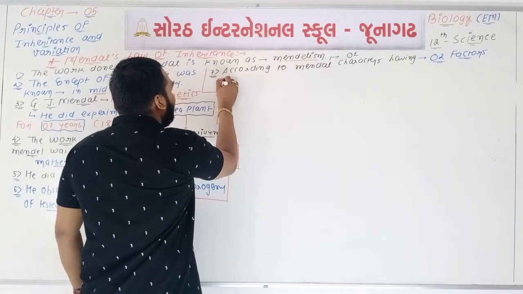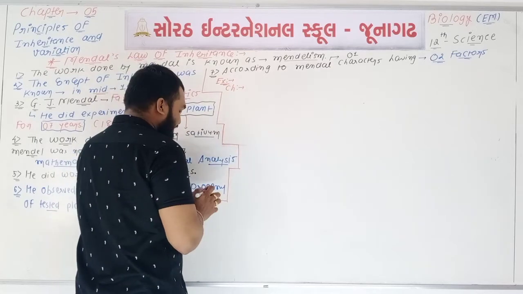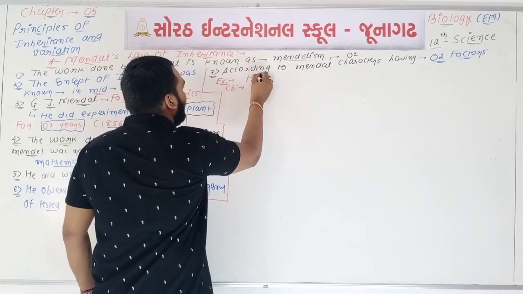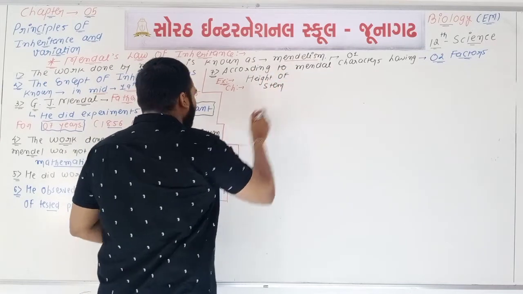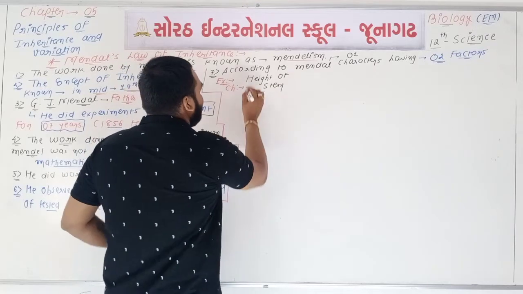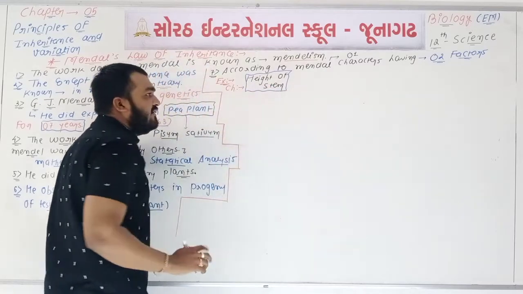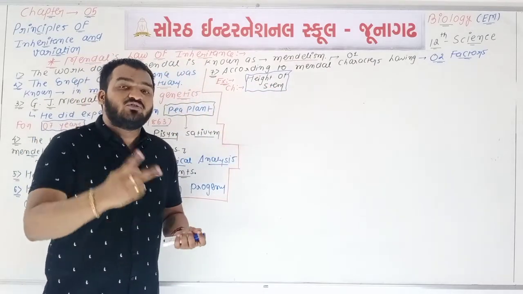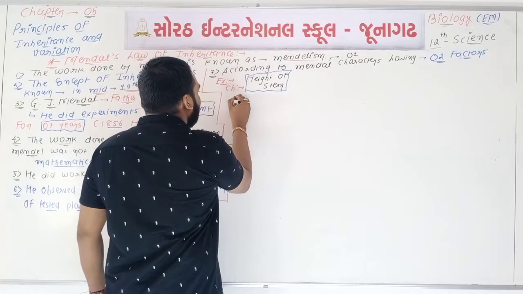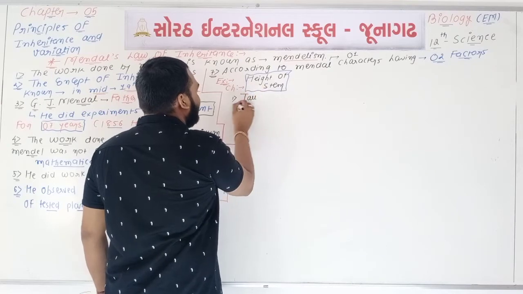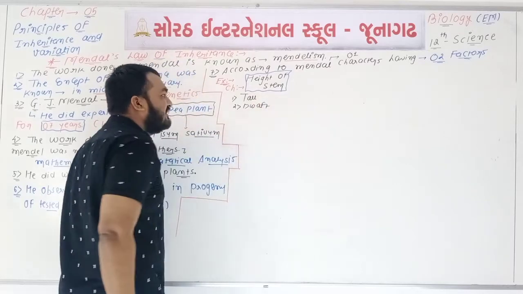For example, if we talk about one character, what is a character? Character is the height of the stem of the pea plant. So according to Mendel, one character has how many factors, meaning how many options? One character has two factors, meaning two options. So the first option is either tall, and the second one is dwarf.